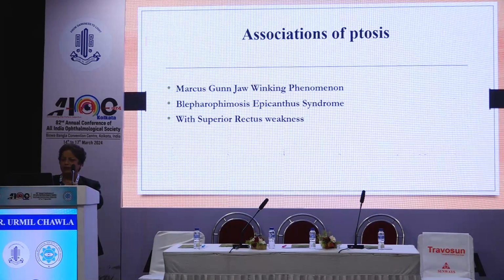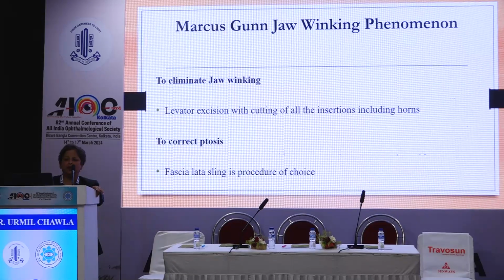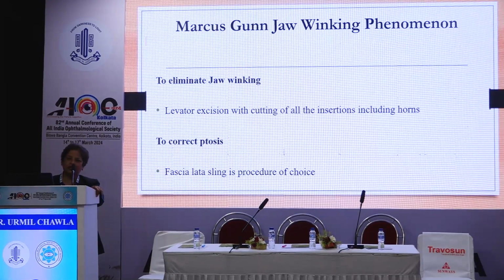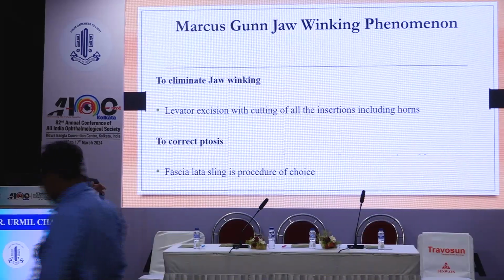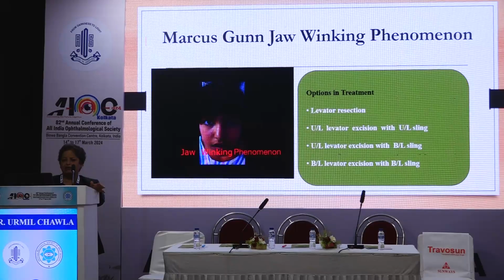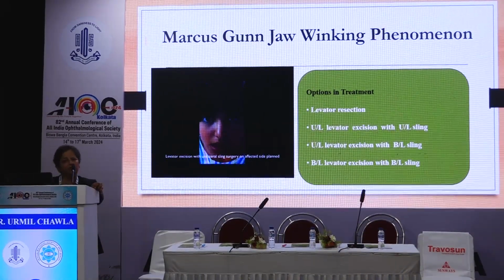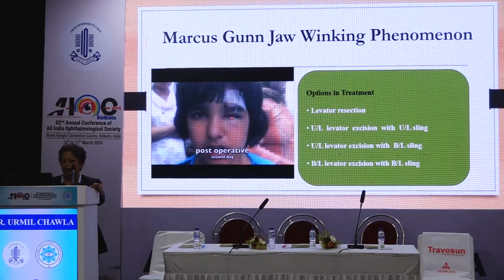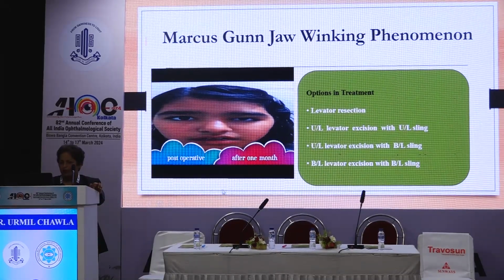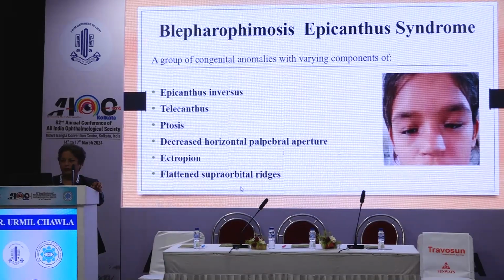So then we come to Marcus Gunn jaw winking. To eliminate the jaw winking, levator excision has to be done, and to correct the ptosis, the fascia lata sling is preferred, but in this also we are doing the silicone sling. Various options were previously available, but preferred now is unilateral levator excision with unilateral sling, which most of us are doing. So it gives a good result.